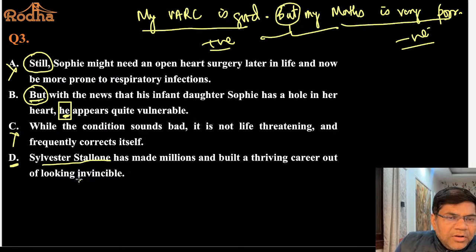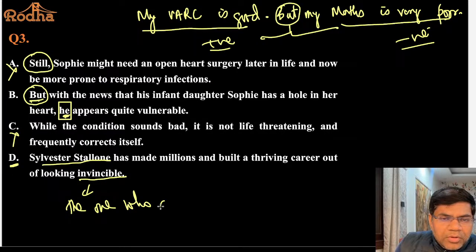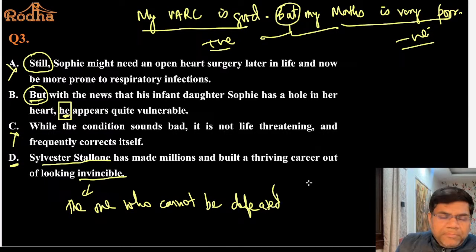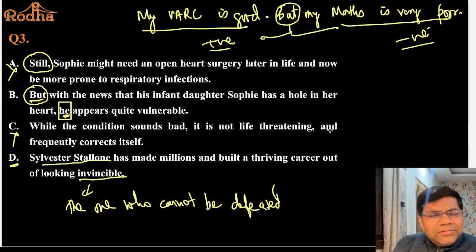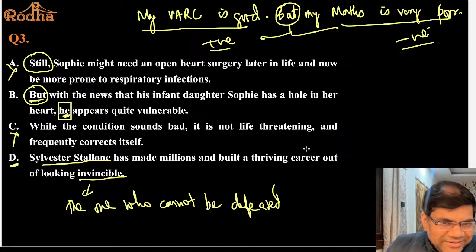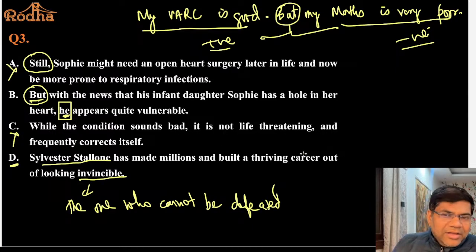What is invincible? Invincible means the one who cannot be defeated. Like the Australian cricket team, they always look invincible because they keep on playing cricket. Every round the year they play cricket and they keep on winning. They always win more than they lose. So they always look invincible, right? So the same thing has been mentioned about Sylvester Stallone. He has made millions and built a thriving career out of looking invincible.